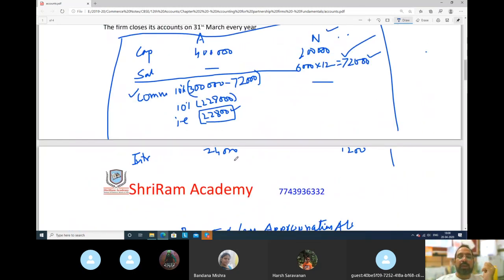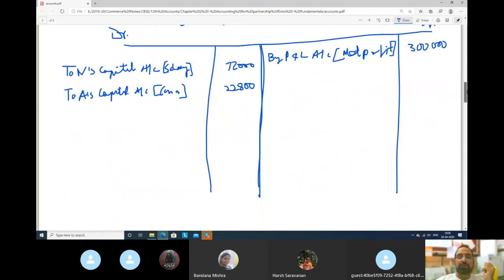Next, guys, what have we done here? Interest on capital also we have to pay them. Appropriation. Interest on capital also we will pay them. So we will write to N's capital account, interest on capital, and to A's capital account.